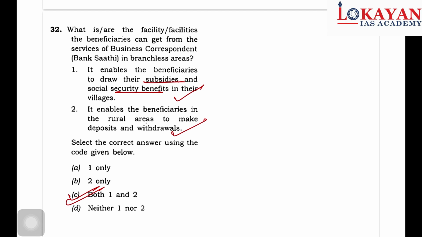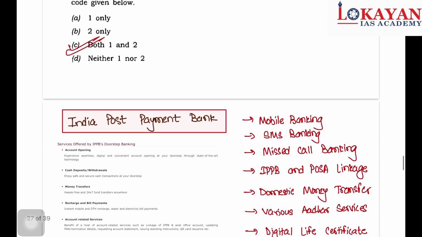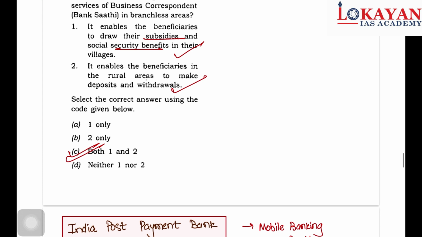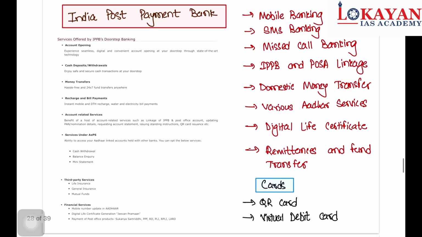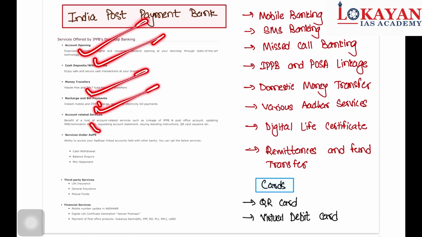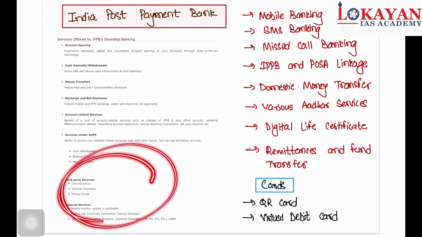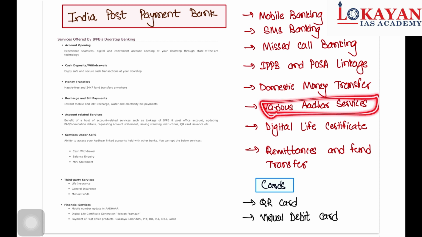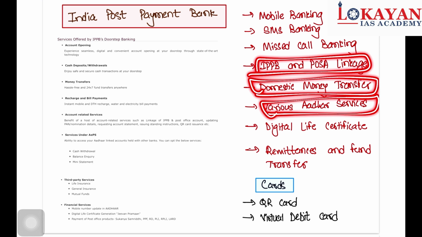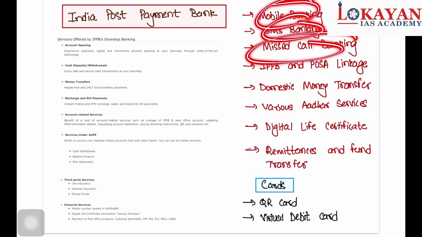On this line, let's discuss an important scheme, that is India Post Payments Bank. Here postmen act as banking correspondents. So what are the facilities provided by IPPB? Account opening, deposit, withdrawal, money transfer, recharge, account services. And these are some other services. What should you remember? Remittance facilities there. Just focus on digital life certificate. In Marathi it is called Hayatnama. Various Aadhaar services, domestic money transfer, IPPB POSB linkage, missed call banking, SMS banking, mobile banking.